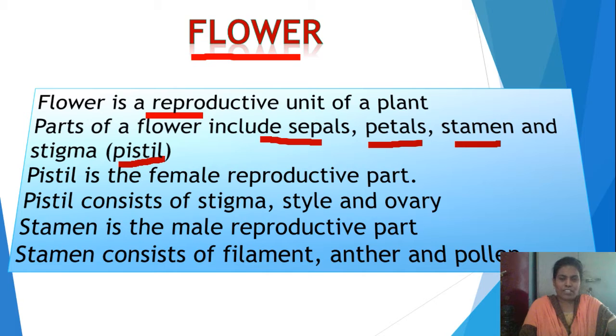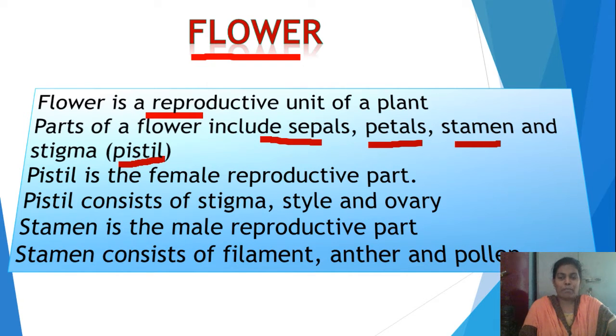What is the use of these parts? Sepals are green leaf-like structures which protect the flower during its bud stage. They protect the internal parts of a flower during its bud stage. Petals are in different colors to attract insects in order to continue the pollination process. And the next important part of a flower is the stamens.